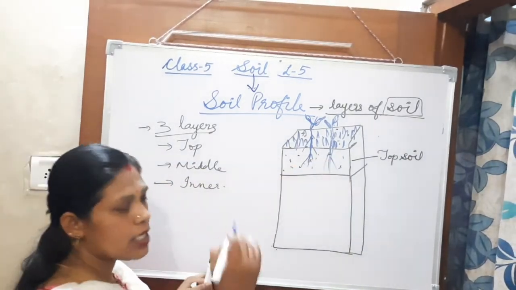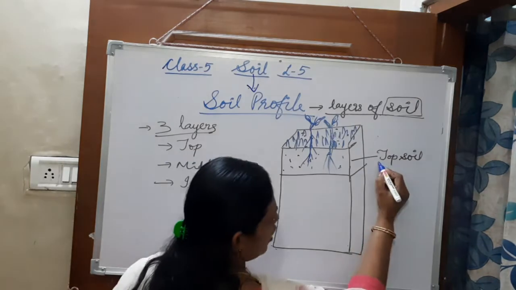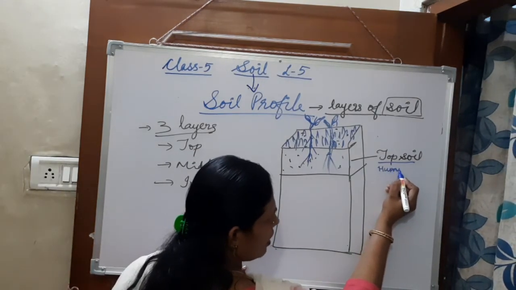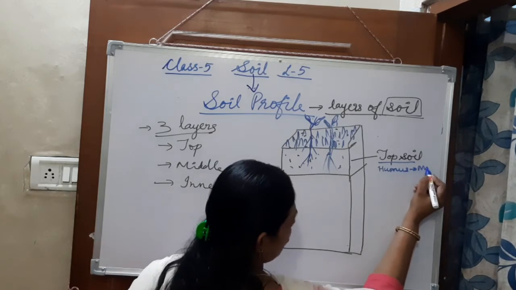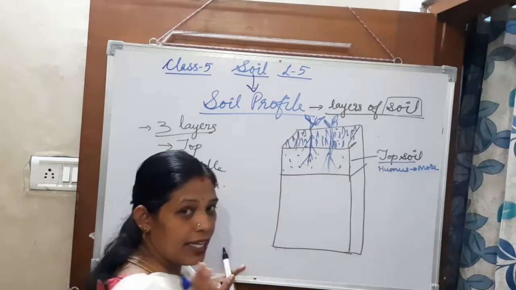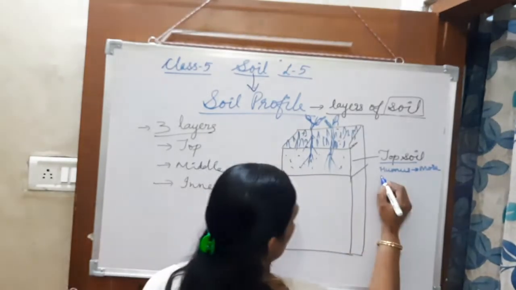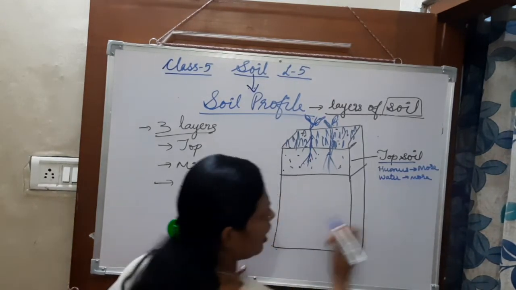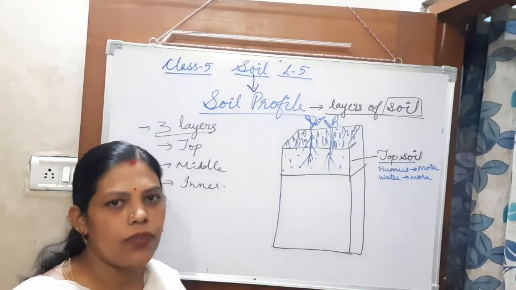Here there is humus. If we talk about the topsoil, humus, how will it be? Humus becomes more. Okay, humus more, and water also more there. That is in the topmost layer of the soil.